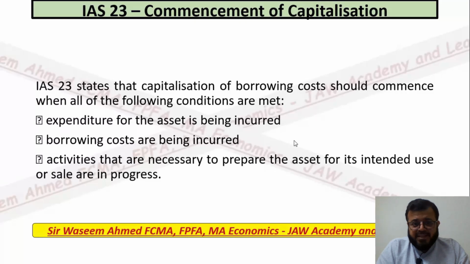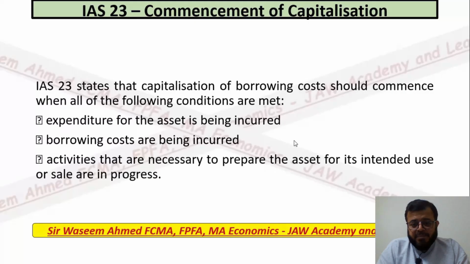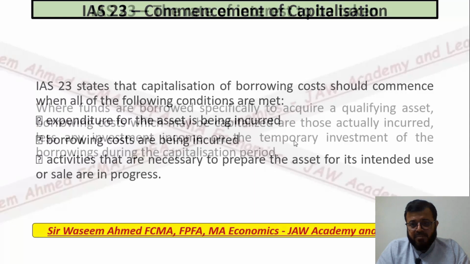IAS 23 states that capitalization of borrowing costs should commence when all the following conditions are met. Number one, expenditure on the asset is being incurred. Number two, borrowing costs are being incurred. Number three, activities that are necessary to prepare the asset for its intended use or sale are in progress. All these three conditions have to be met to capitalize your borrowing cost. If anything is missing, you cannot capitalize your borrowing cost.